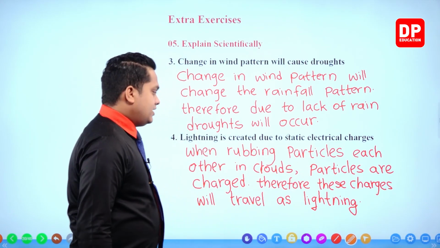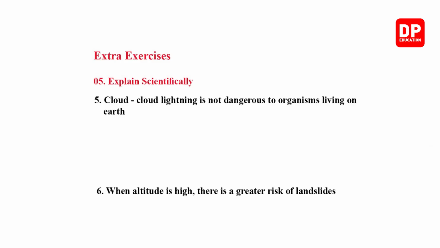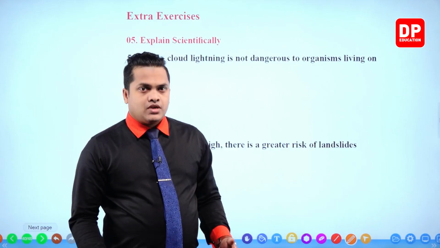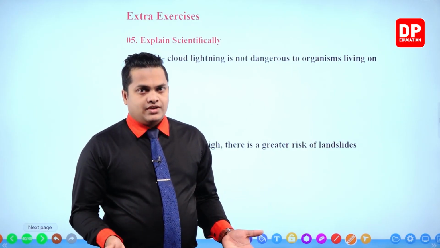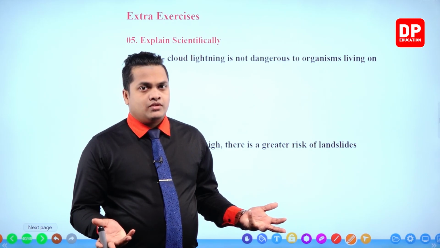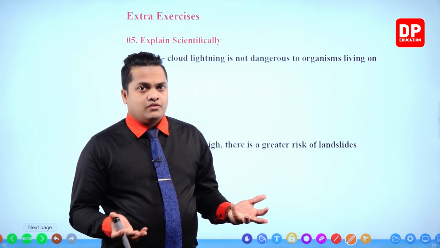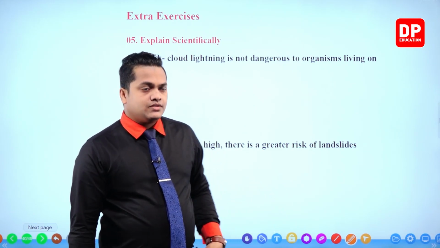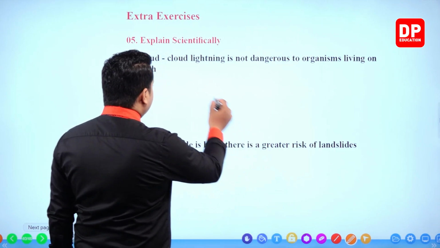Okay, right. Cloud lightning is not dangerous to organisms living on Earth. So we know that cloud lightning is going to occur between two clouds. However, the organisms are living on the Earth, so there is no effect for the organisms who are living in the Earth. So we can write the answer.